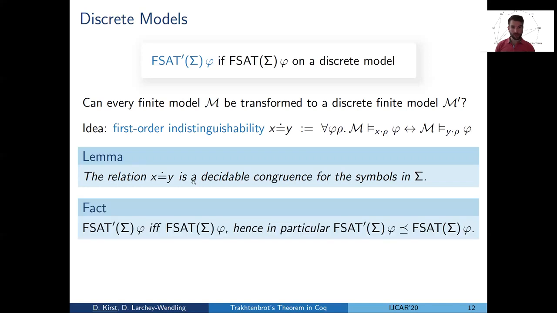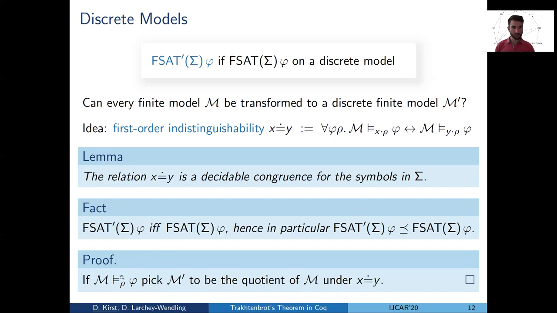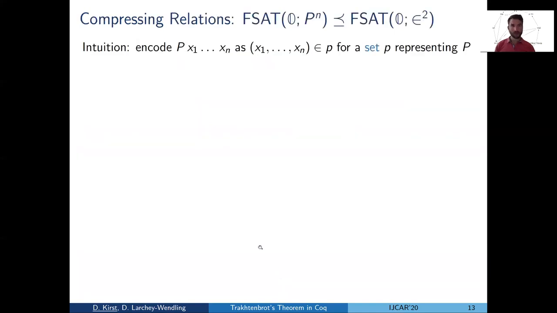But once we have this lemma, then everything is good, because then to show that f sub and f sub prime are indeed equivalent, in the non-elementary direction, we can take the model which is the quotient over indistinguishability. That this quotient exists was again mentioned earlier, because it's a finite and decidable equivalence relation. Good.